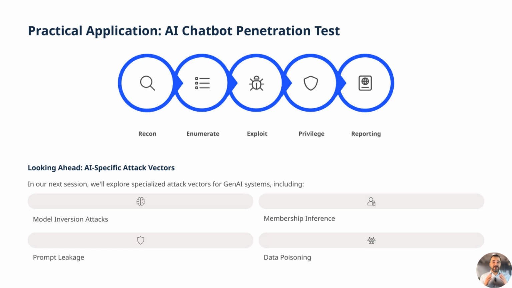system functions is possible. Testers then proceed to identify and document vulnerabilities, including issues like prompt injection, inadequate input validation, or insecure backend connections. Each finding should be validated with proof of concept demonstrations and analyzed for potential impact. Finally, vulnerabilities are reported with clear technical details, risk ratings, and actionable remediation steps tailored to AI systems. Understanding and applying these processes is critical for strengthening chatbot security, ensuring resilience against evolving AI-specific threats.